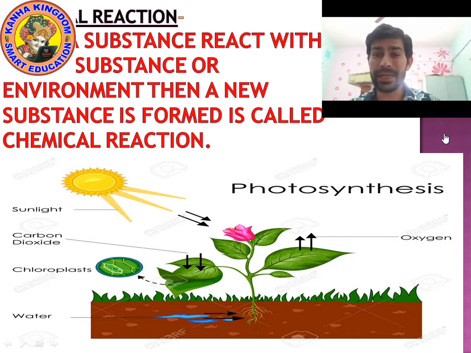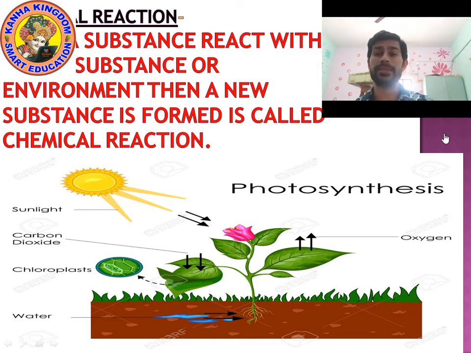A very simple example you might have studied in 4th or 5th class is photosynthesis. What is photosynthesis? Yes, by the photosynthesis process plants make their own food. What happens during photosynthesis?